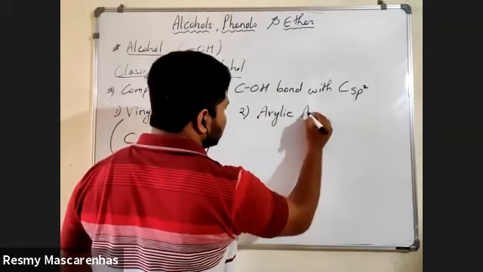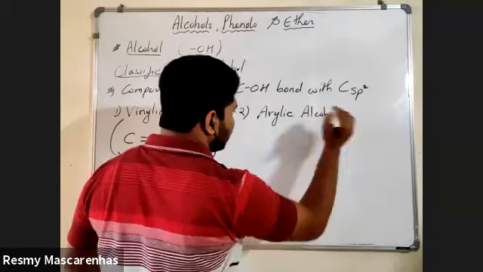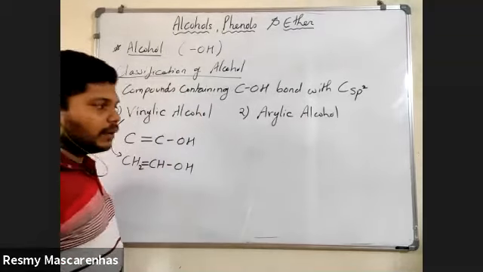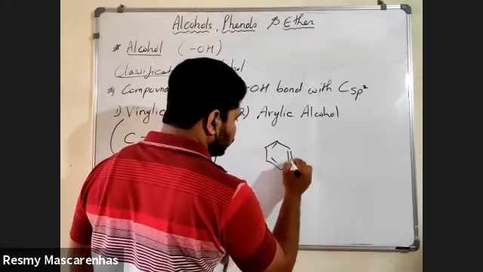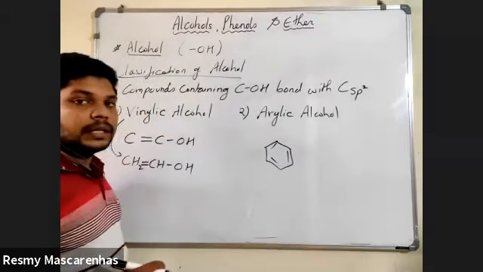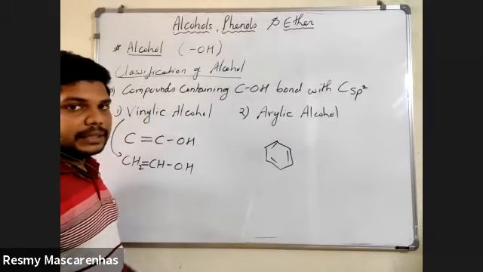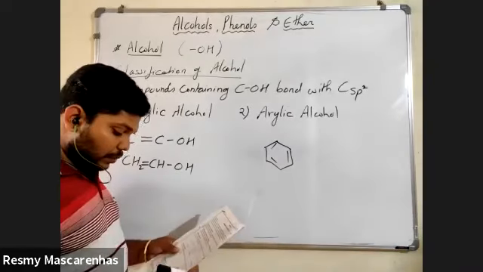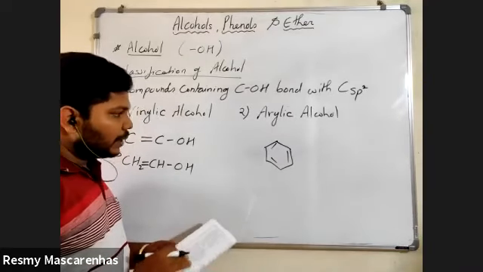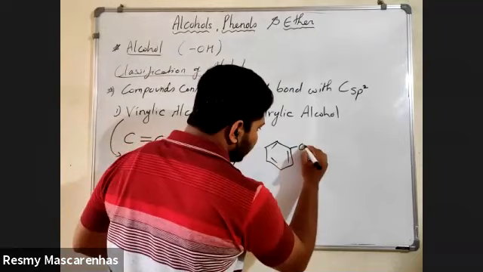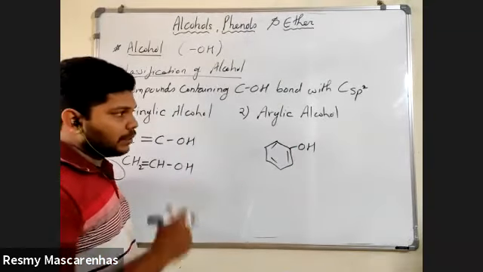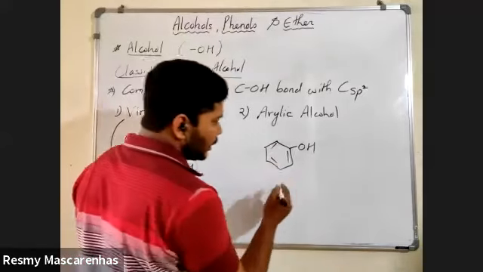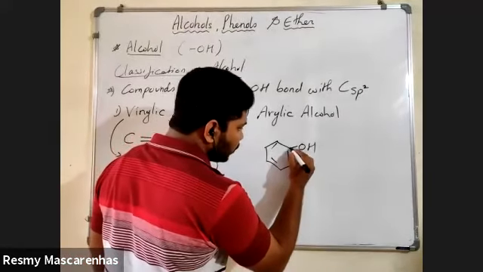Same way, arylic alcohol. One more is there. To talk about arylic alcohol, there should be a benzene ring, and to that benzene ring directly the OH is attached, like phenol. Which is your major carbon?